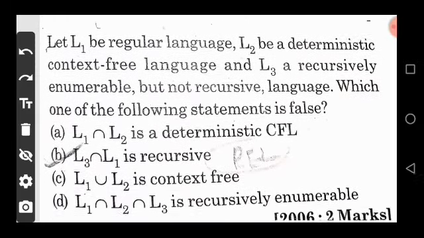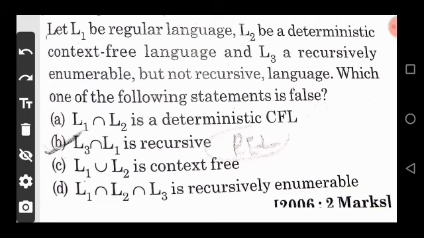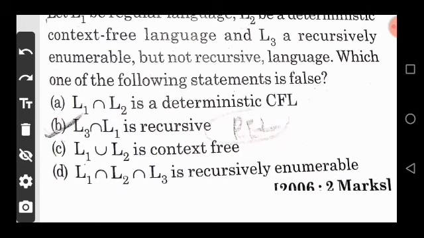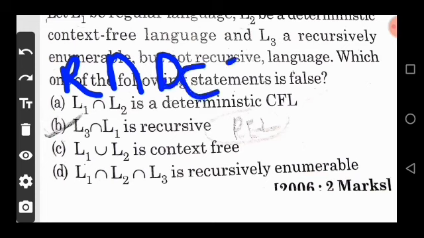L1 is a regular language, L2 is a deterministic context free language, and L3 is a recursively enumerable language but not a recursive language. Which one of the following statements is false? So option A is L1 intersection L2 is deterministic CFL. First L1 is regular, and regular intersection L2 is deterministic CFL.